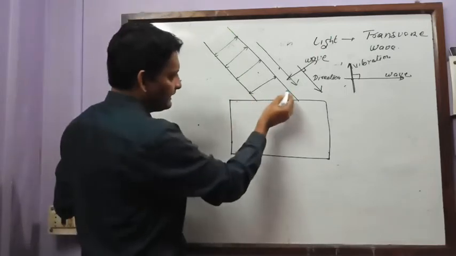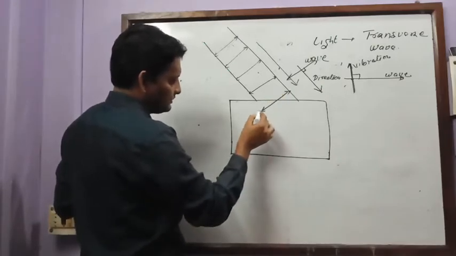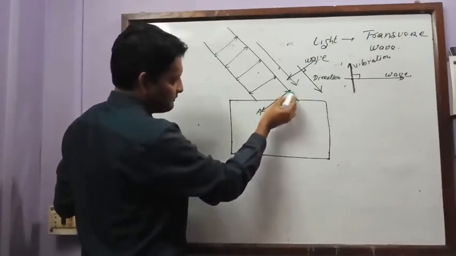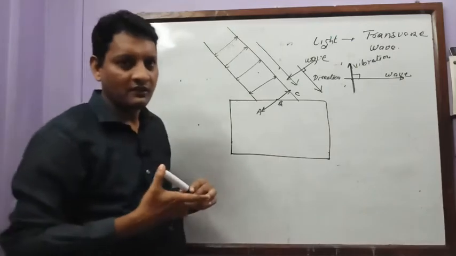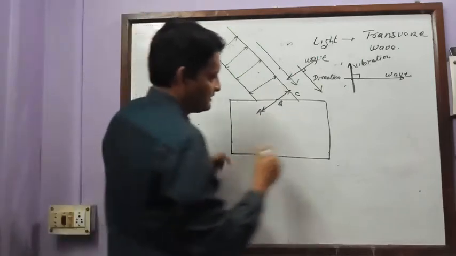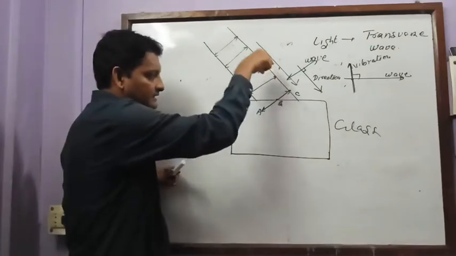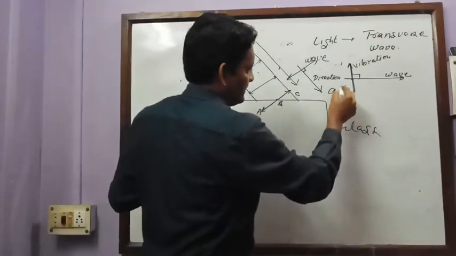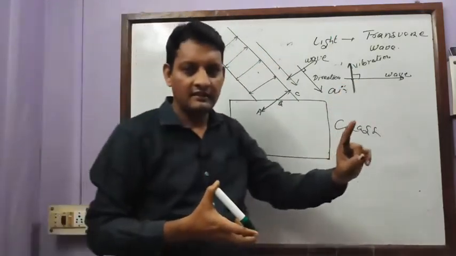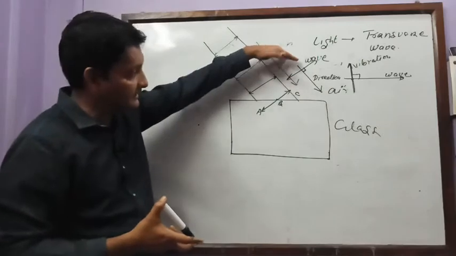Now here if you see, I am drawing, okay, so suppose I call this point as A, this point as B, and this point as C. Is it clear? The part of wave AB is inside the glass, because I told you this is glass, and BC is still in the air, and it has been seen that the speed of light in glass is lesser and the speed of light in air is more.